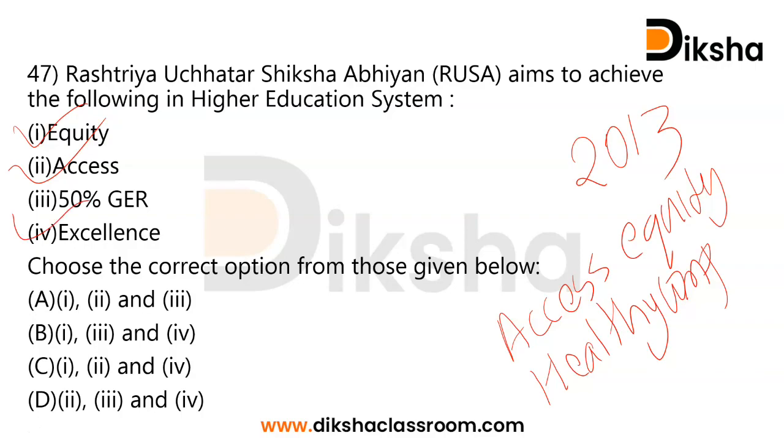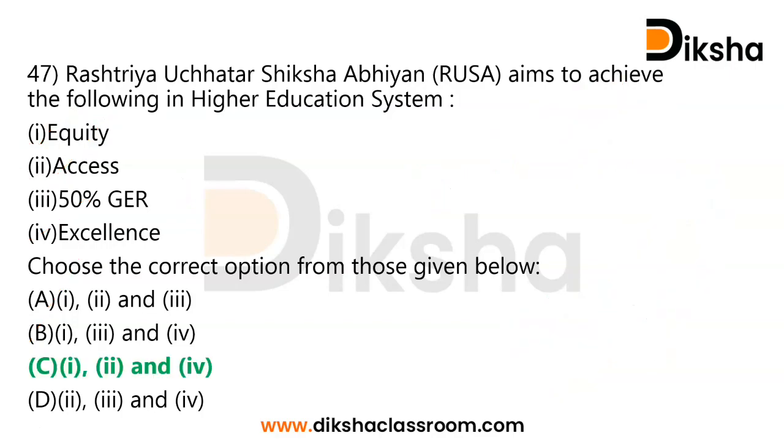When it comes to gross enrollment ratio, it talks about a target of 30 percent by 2020, not the 50 percent as given in the option. So we have equity, access and excellence as the correct answer, and the 50% gross enrollment ratio is the wrong one. So you have 1, 2 and 4 as the correct answer. Option C is the correct answer regarding RUSA.